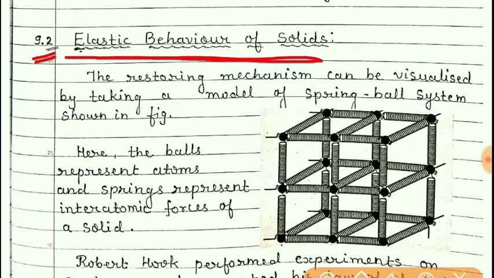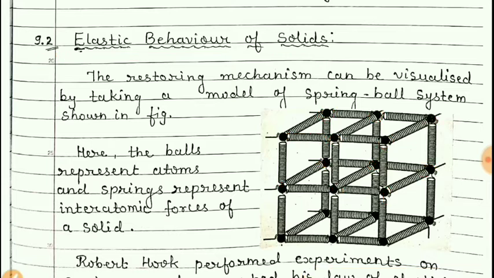So here these black colored dots or small black colored spheres are nothing but the atoms or the molecules or the ions, and this spring is nothing but the bonding between them. It is a bond. So here a three-dimensional figure is shown of a substance or a body and the particles of which it is made up.